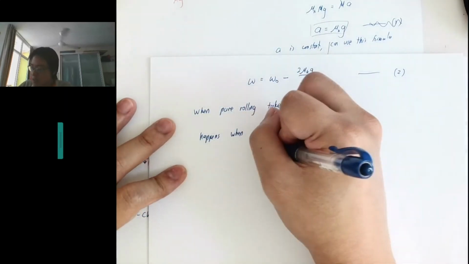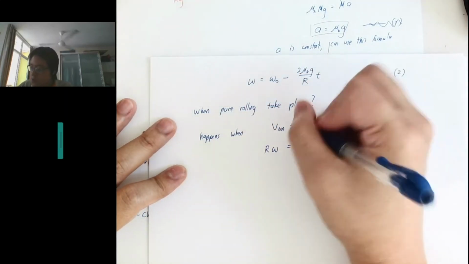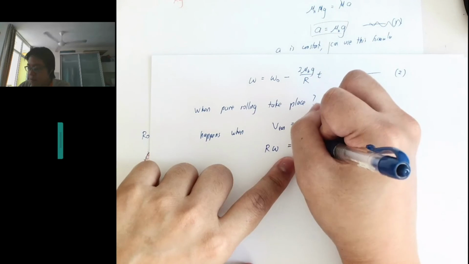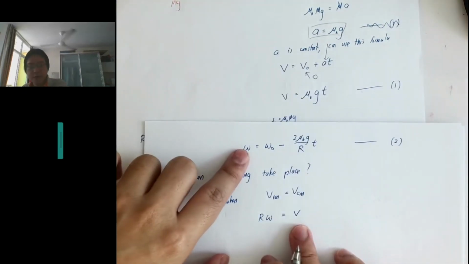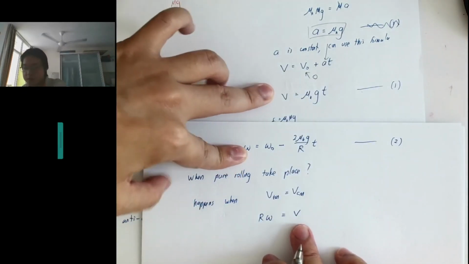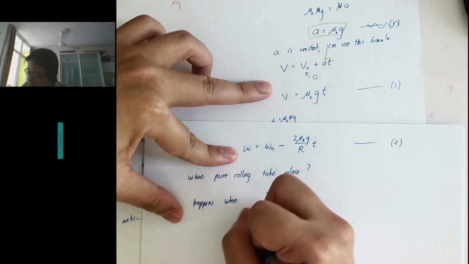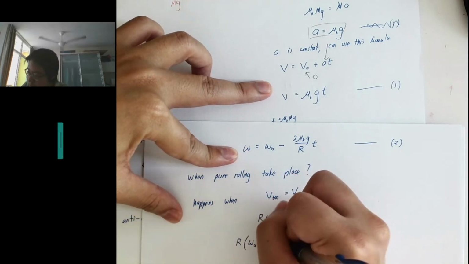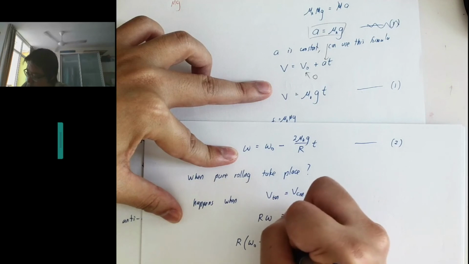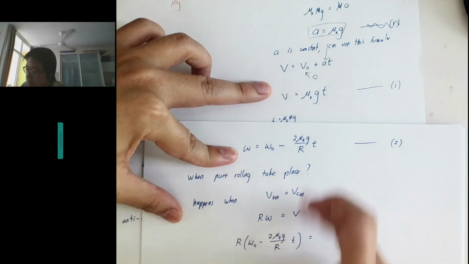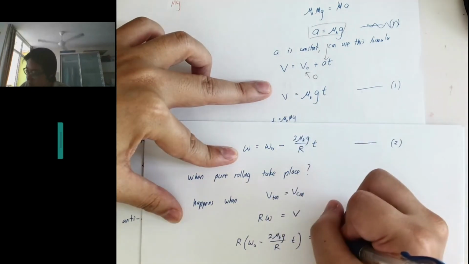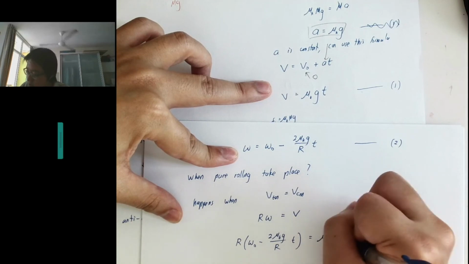So in other words, R omega is equal to the VCM. I have my omega here and my VCM here. So I have R times omega 0 minus 2 mu k g over R times T, and V is given by this, so it's mu k g t.